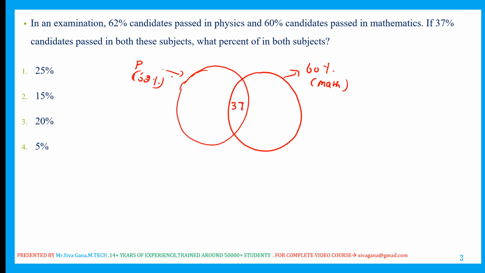So 62 minus 37, which is nothing but 25%, passed only in physics. 60 minus 37, which is nothing but 23, passed only in maths.